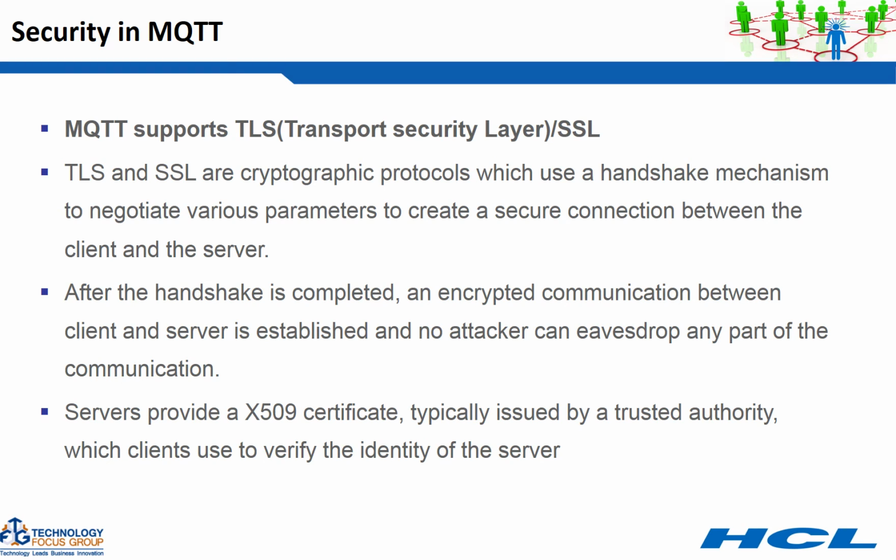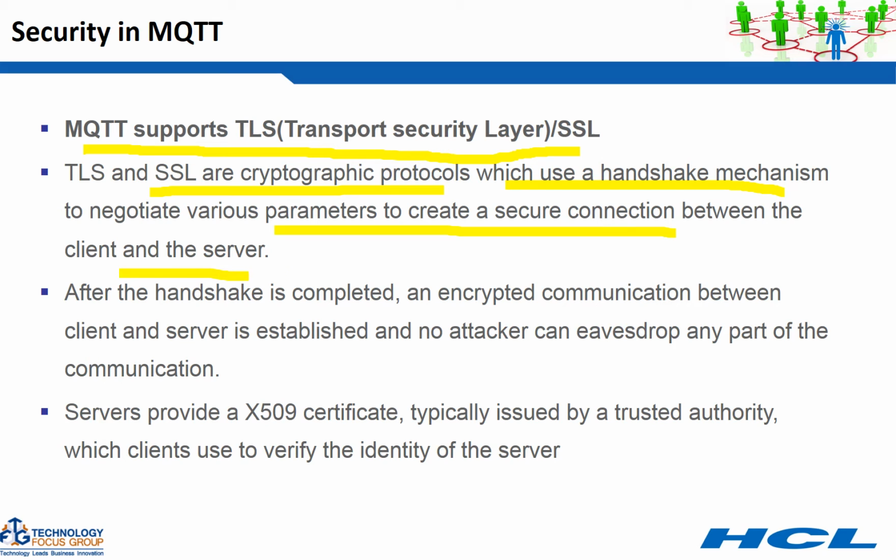Now let's discuss security in MQTT. MQTT supports TLS and SSL, Transport Layer Security and Secure Sockets Layer. TLS and SSL are cryptographic protocols which use a handshake mechanism to negotiate various parameters to create a secure connection between client and server. We all know SSL; it's used for cryptography. After the handshake is complete, an encrypted communication between client and server is established, and no attacker can eavesdrop on any part of the communication. The server provides an X.509 certificate, typically issued by a trusted authority, which clients use to verify the identity of the server.